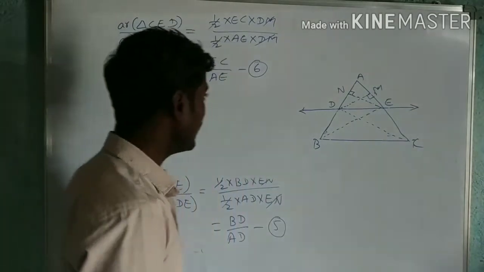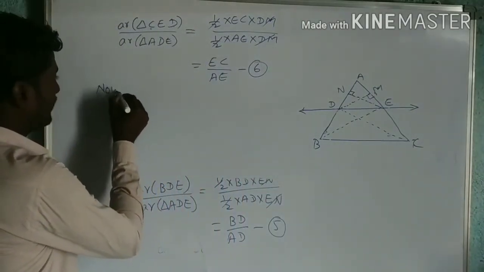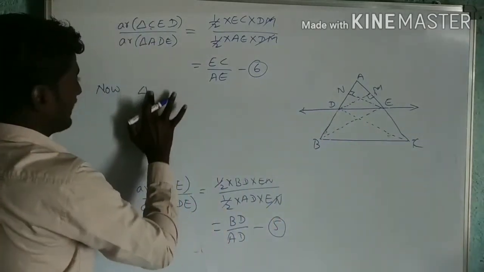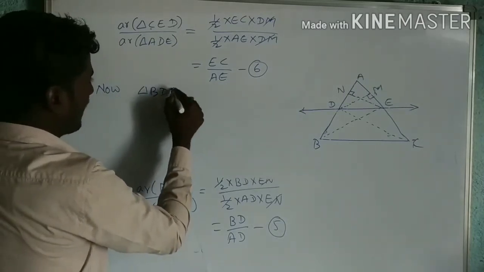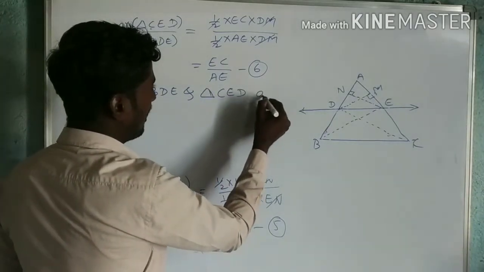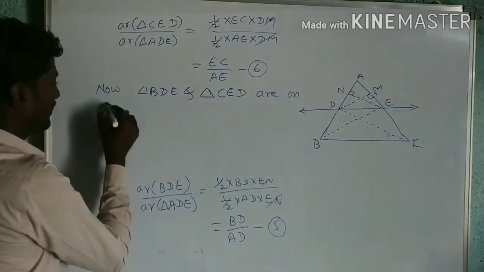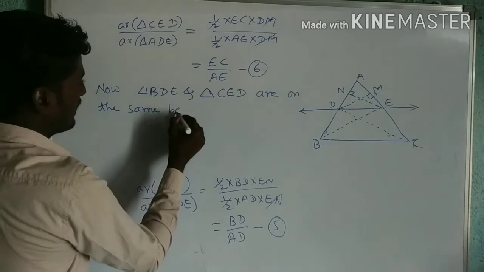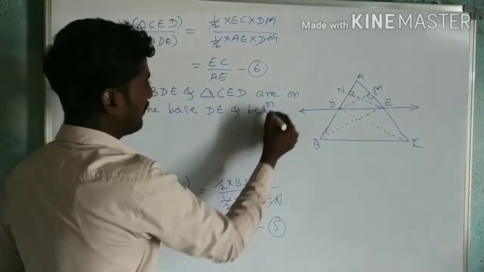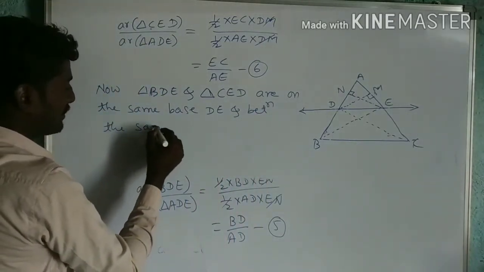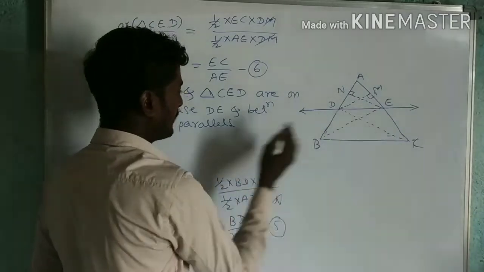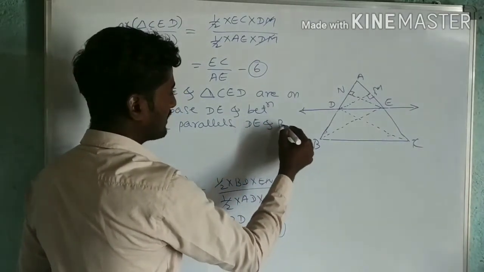We know this. Triangle BDE and triangle CED are on the same base DE and between the same parallels DE and BC.